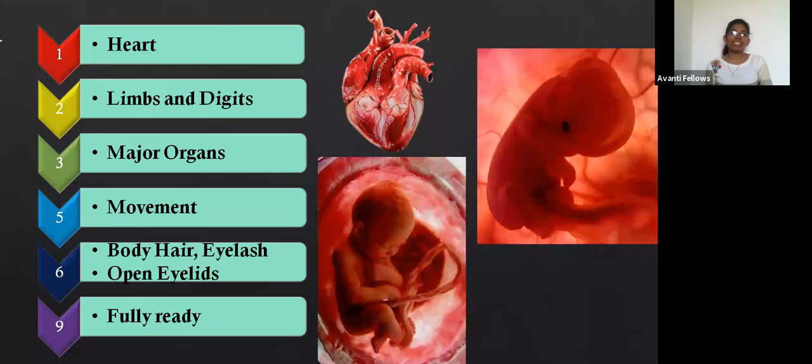Okay, so this complete period from the fertilization to the completely developed fetus, this period is called what? Any guesses? Yes, Raghavi, very good, that is the gestation period. From the formation of the zygote till the 9 months, or approximately 280 days, we are going to call that the gestation period.